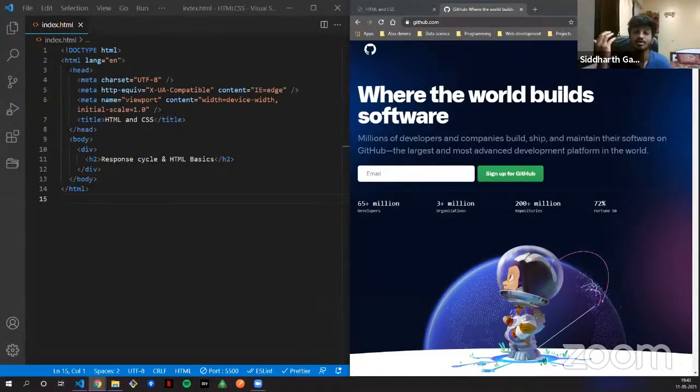There are various protocols. If you want to read more about it, you have to search for the OSI models and stuff. Those things are part of computer networks. I know we are talking about web servers and web development, so why computer networks? But please keep in mind that web development and all these are the blocks, and they are built on computer networks, the TCP/IP protocols, OSI models, how these packets are transferred, how you are getting these responses. So it is all very important.